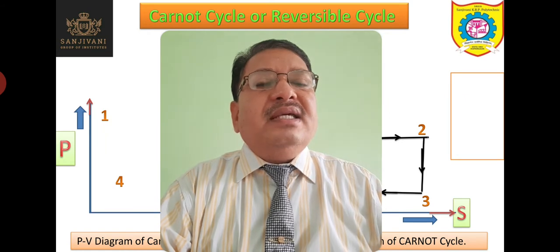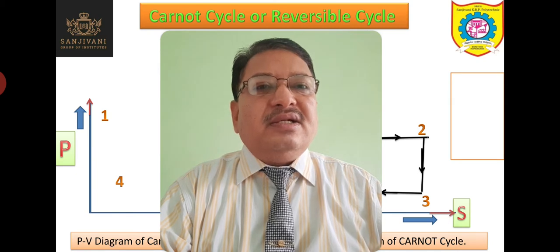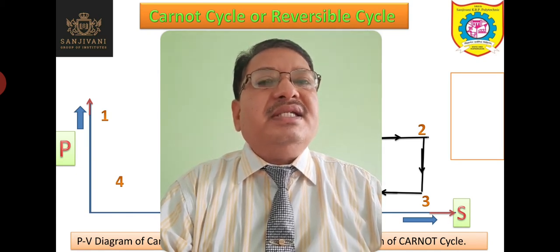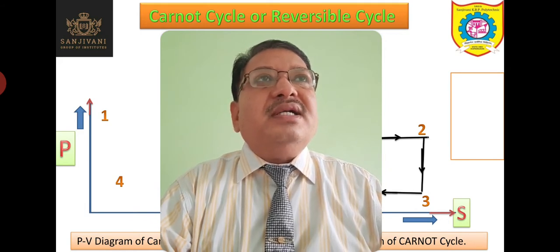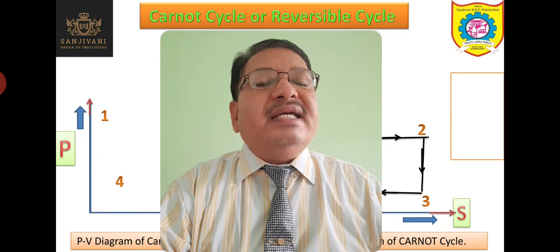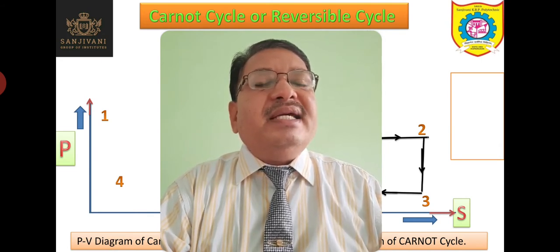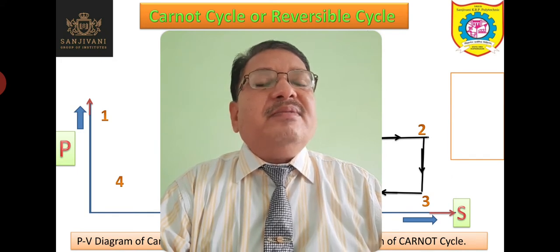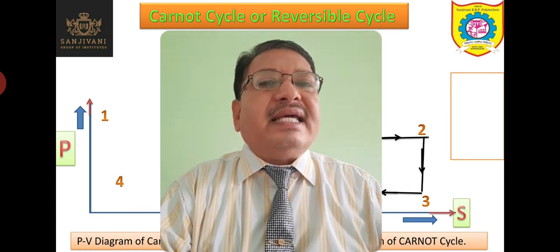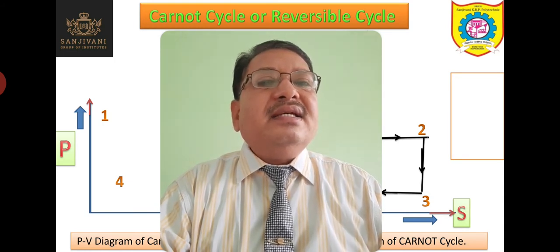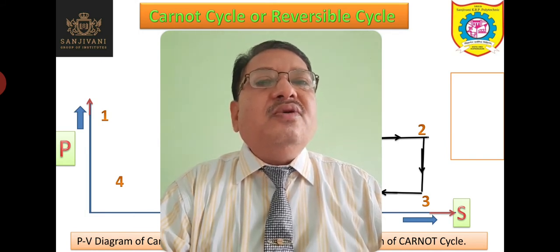Now, when some heat has to be rejected, we must try our level best to minimize this rejected heat, or to convert the maximum supplied heat into mechanical work. This conversion of maximum supplied heat into mechanical work is possible with the help of the Carnot cycle. The Carnot cycle will provide us the maximum conversion of the supplied heat into mechanical work.